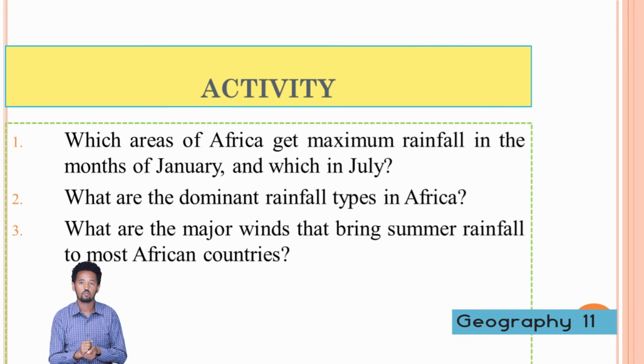Question 1, which area of Africa gets maximum rainfall in the month of January and which in July? What are the dominant rainfall types in Africa? What are the major winds that bring summer rainfall to most African countries?